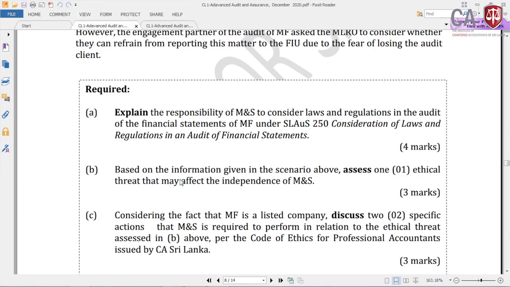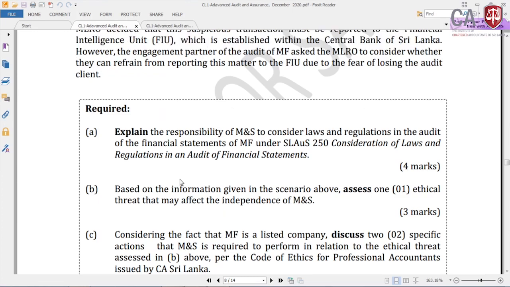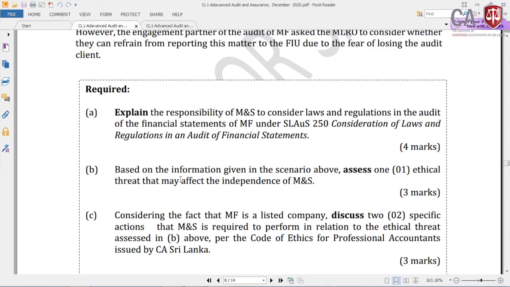So now A, B, C: 10 marks, 3, 3, 4 marks has been tested. So this is a combination of part B and C from the Code of Ethics chapter, and part A mainly from the Audit Planning section, chapter number 6.